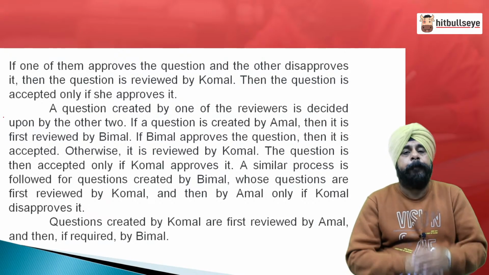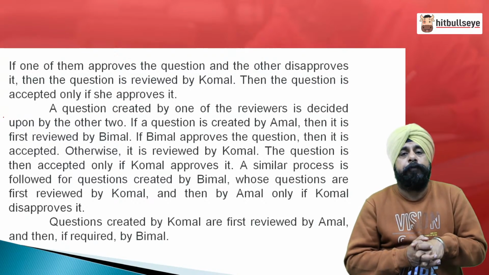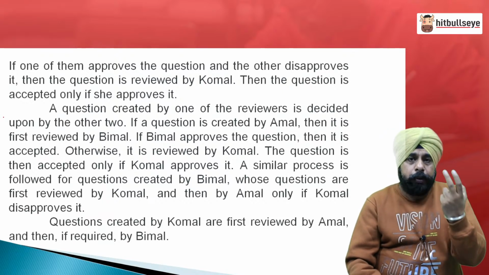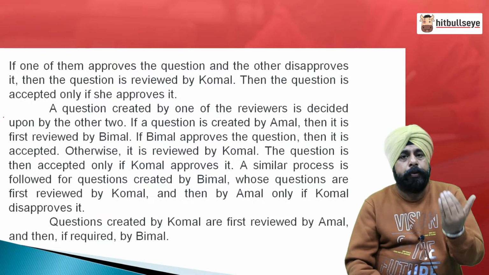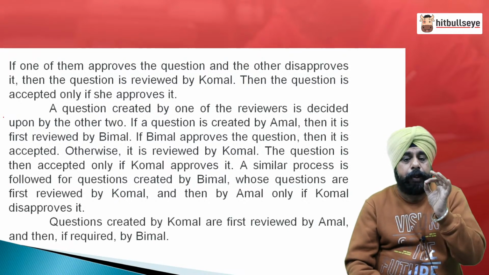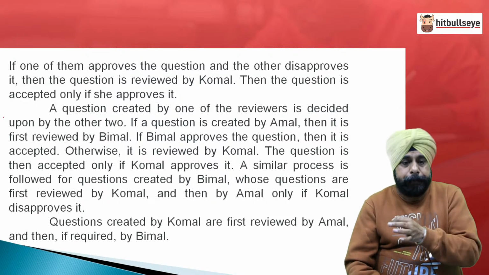So, basically, the 3rd person only gets to review it if, out of the first 2, one approves and one disapproves. If they both approve, accepted; if they both disapprove, rejected. That is the case for a question created by an SME.